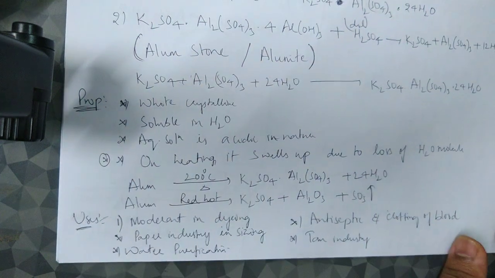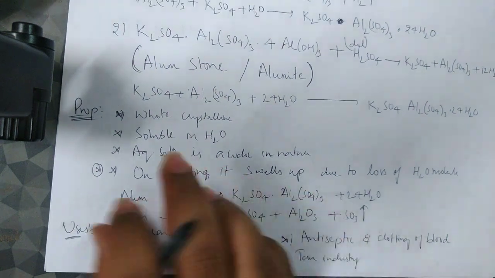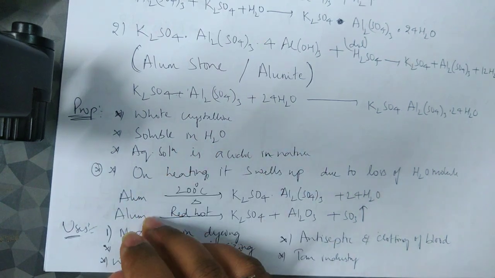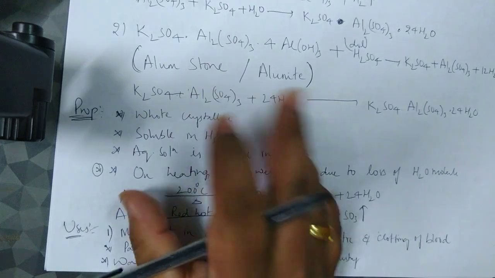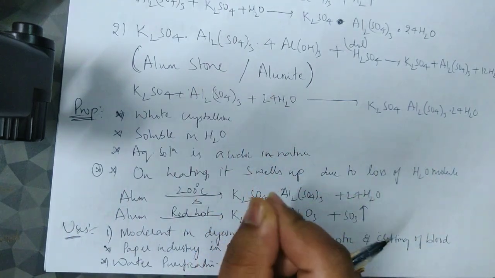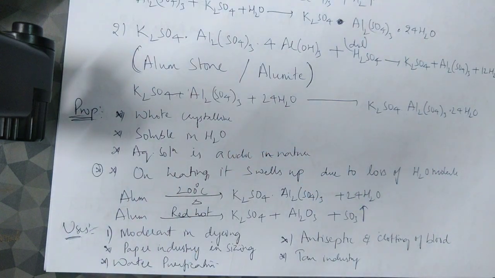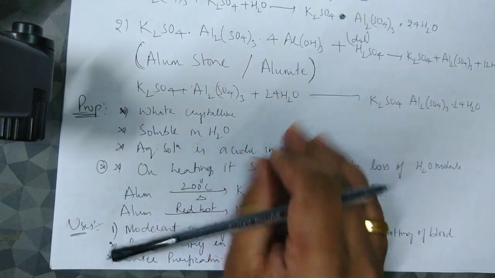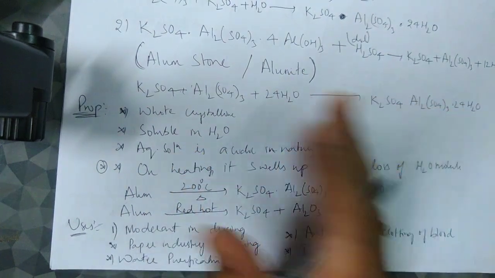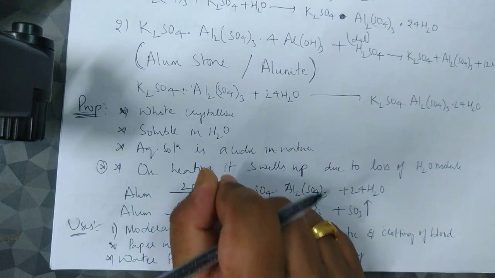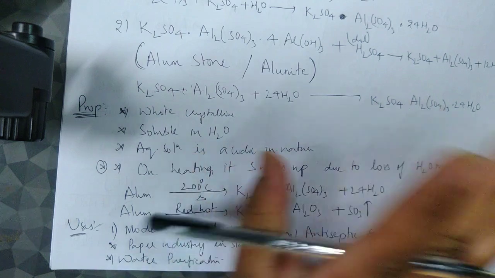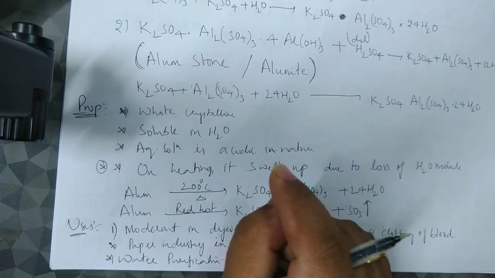So that's all about the compounds of aluminium. Ultramarine is one compound which is not much useful for us. It is also one of the compounds available from compounds of aluminium. If possible I'll tell it in the next class, or else it is not much important. So with this, the main topics of the boron family are done. Keep a track of preparations, properties, and uses, and keep revising them very often, so that you don't forget.